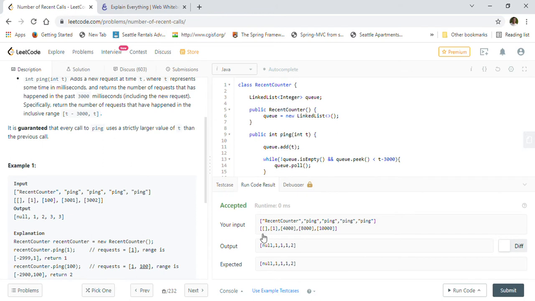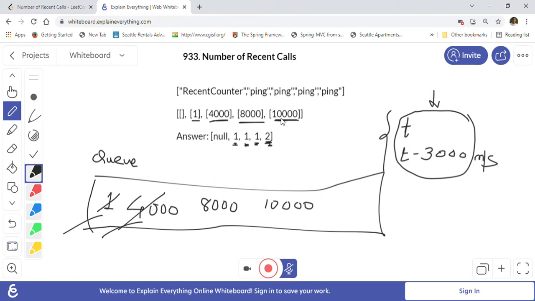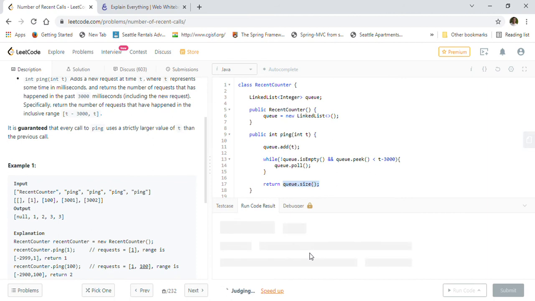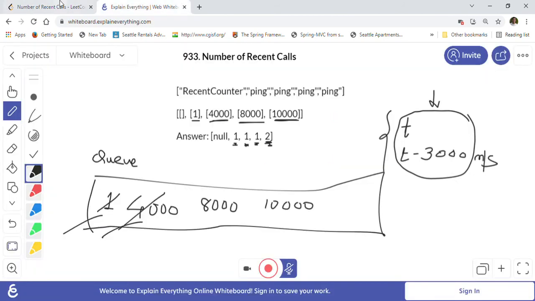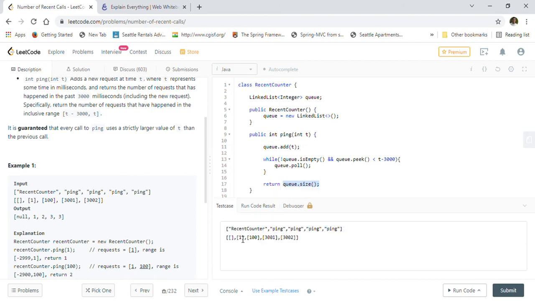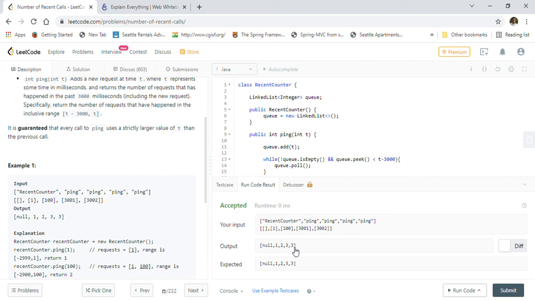So let's just take the same example that I just showed you here, right? This is the same example I took here as the unit test. So we are getting the correct result, right? 1112. Here also we have 1112, right? So we can use the other examples that they have given us. This one example we will try now. This is the first one. So 1233 it should be. So it is 1233, right?